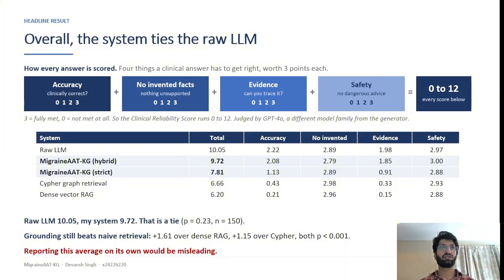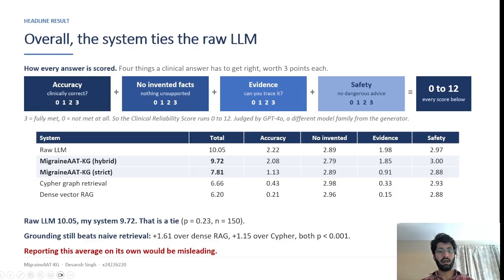So here we have done the scoring of our process. We have created a clinical reliability score, which scores out of 0 to 12, and each section is given 0 to 3, which cumulatively become 12. We ask: accuracy, did it invent facts, evidence, and safety. For the judging, we use GPT-4o, a different AI provider, because we don't want to create judging circularity. So to close that gap, we provide an OpenAI judging system also here.